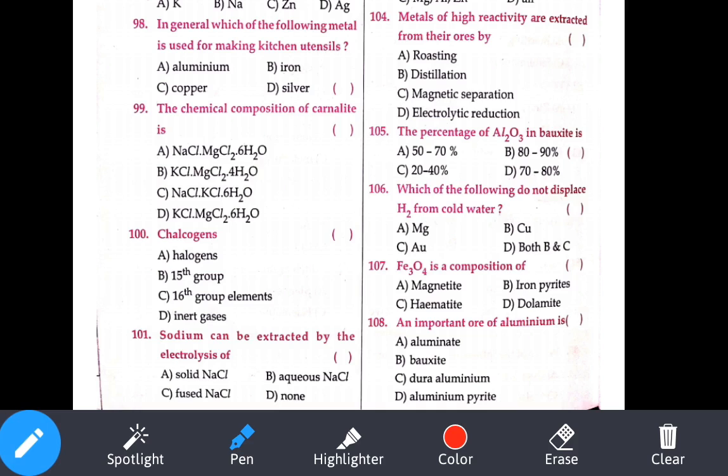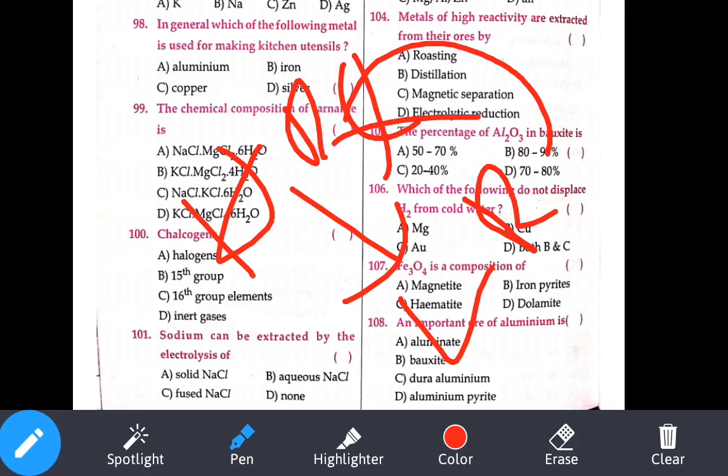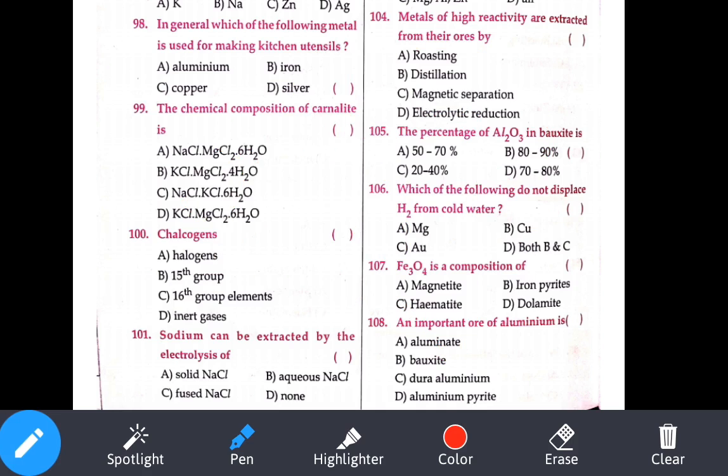In that, if you observe here, I told that highly reactive metals can replace the low reactive metals, but low reactive metals cannot replace the highly reactive. That is wrong, the reverse process is wrong. So manganese, copper, gold are all low reactive metals, so they cannot replace the hydrogen. Hydrogen comes first, later all these metals will come. So what is our answer? Both B and C is our answer.